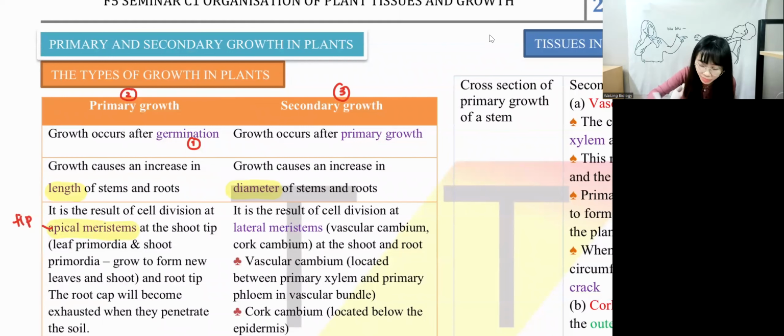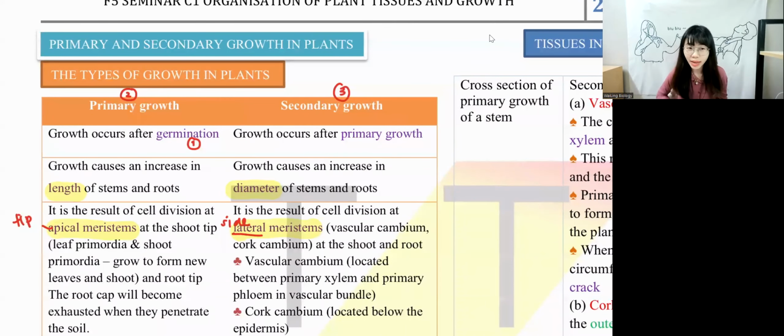What does lateral mean? Lateral means side, correct? That's why they increase in diameter. It's the same as humans. We can grow tall, we can grow fat. Which one do you think is limited? Growing tall is limited or growing fat is limited? Of course, growing tall is limited, guys. If growing tall is unlimited, then everybody would be very tall right now, right? So growing tall is limited, growing fat is unlimited.